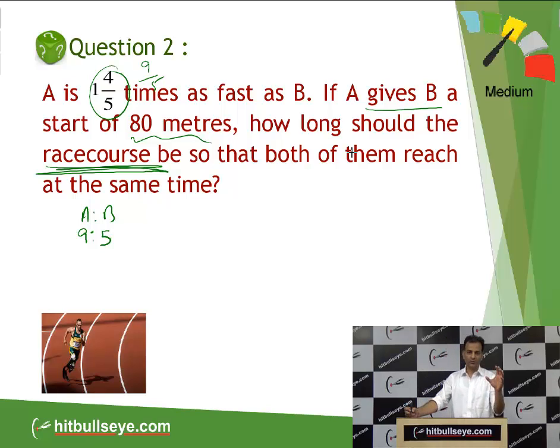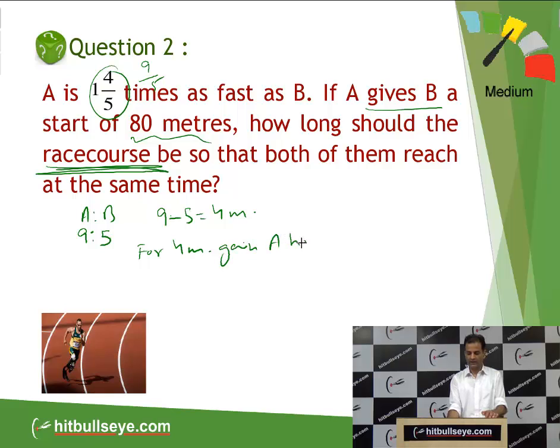Here we can apply, students, the unitary method. A is running 9, B is running 5. That means A is gaining 9 minus 5, 4 meter. Now apply the unitary method, student.